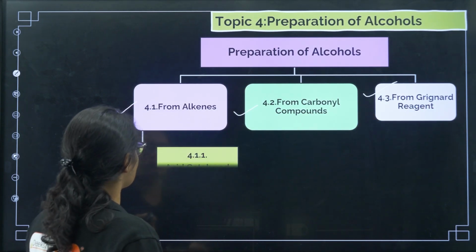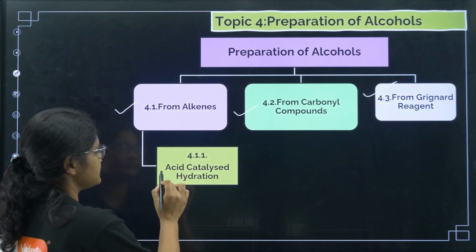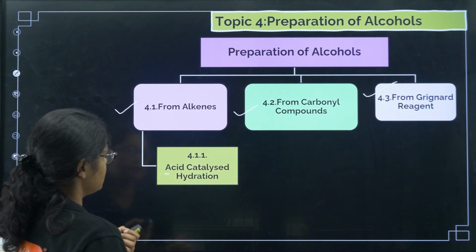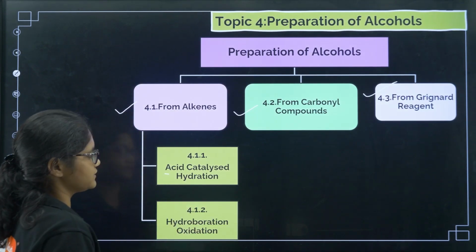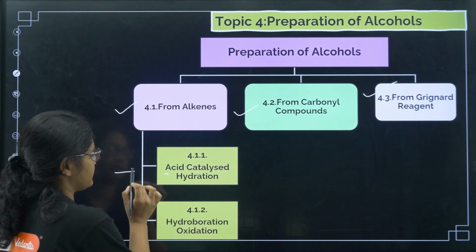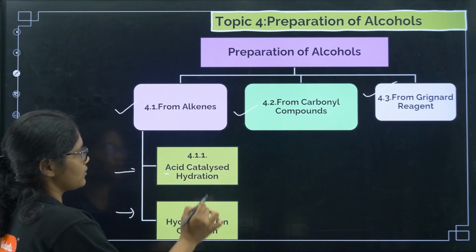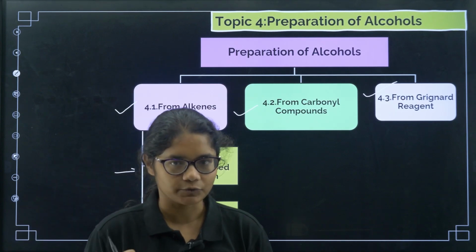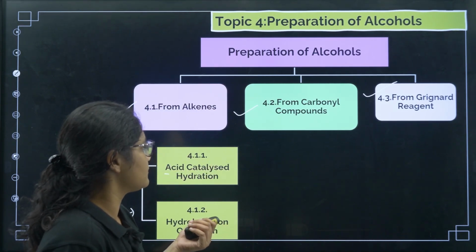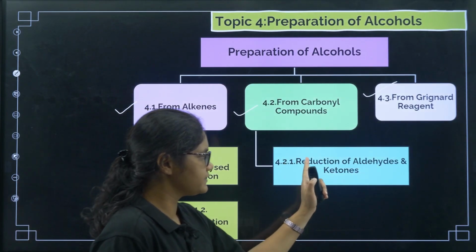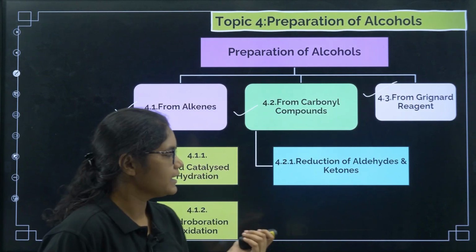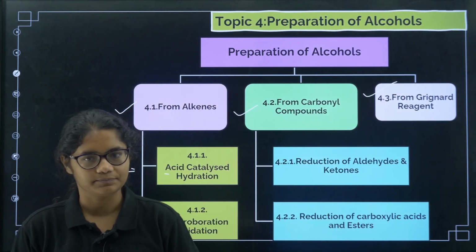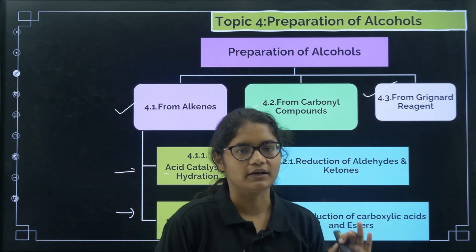Now in alkenes, what happens? We have 2 methods: acid catalyzed hydration, and then hydroboration oxidation. These 2 methods are there under alkenes. Next, coming to carbonyl compounds: one is reduction of aldehydes and ketones, and the next one is reduction of carboxylic acids and esters. And the last one is from Grignard reagent.